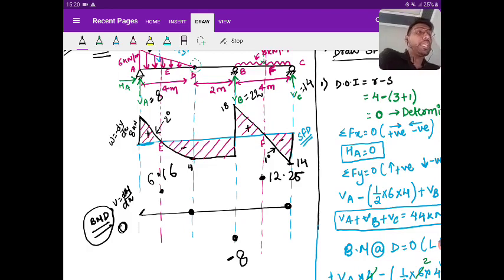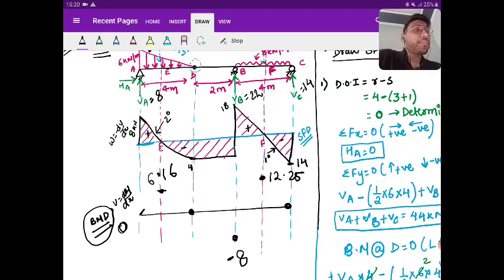Now look at point E. Is there any value of shear force at point E? Yes or no? No. So the slope at E will be 0. Right.